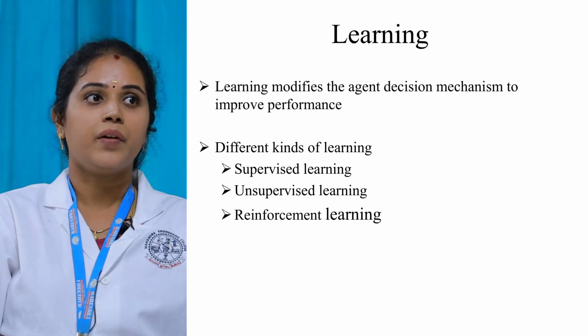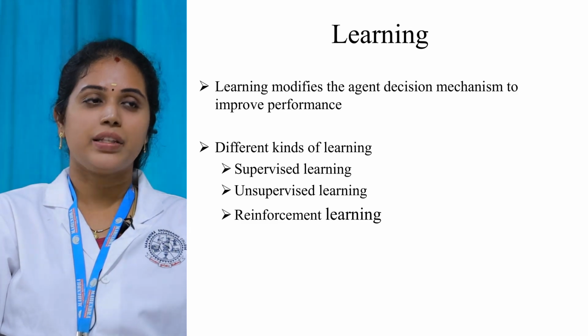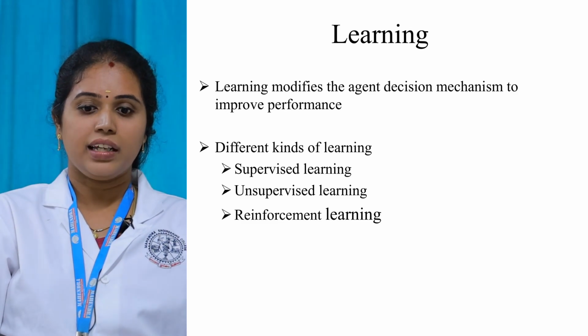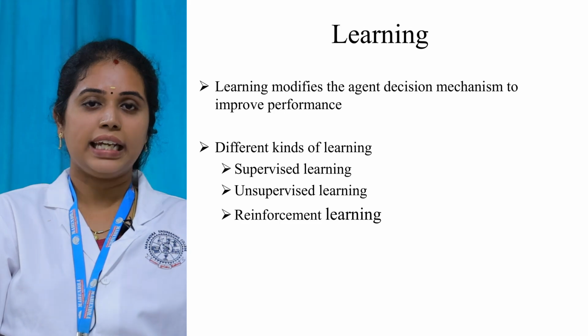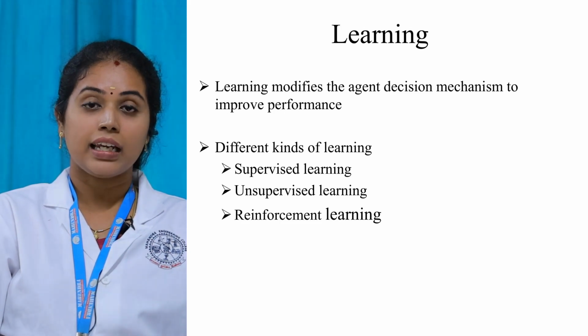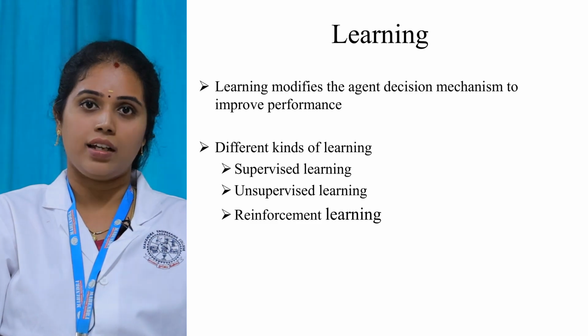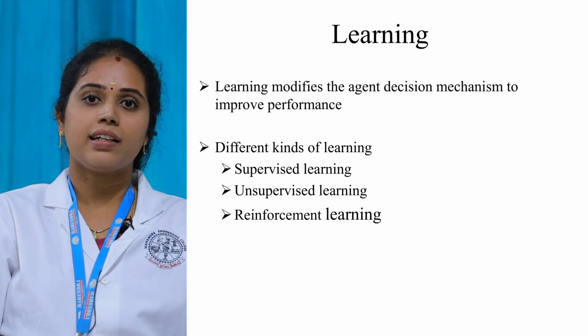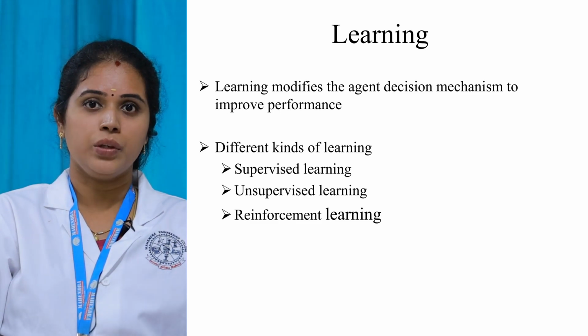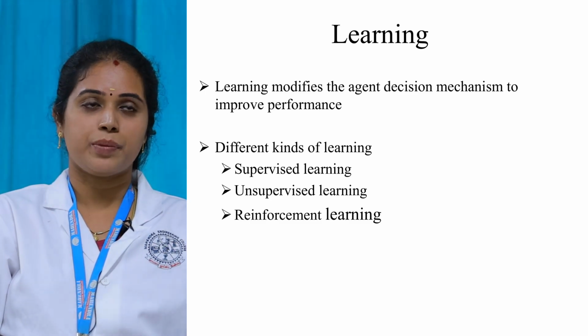The last one is reinforcement learning. So we can get occasional rewards with the help of this learning. For example, if an agent is present in the environment, it can get information from the environment and act upon it. Then again the environment gives a reward to the agent. This is done with the help of reinforcement learning. For example, playing a game, if you make a successful move, then you will be rewarded with points, right? The same thing happens in reinforcement learning.